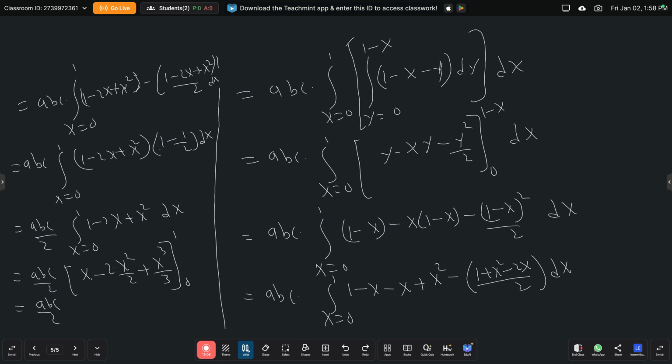This is abc by 2 into substituting the upper limit: 1 minus, here 2 gets cancelled, 1 minus 1 square plus 1 cube by 3 is the upper limit. The lower limit is 0 because x is present in all the terms and x value is 0, minus 0.